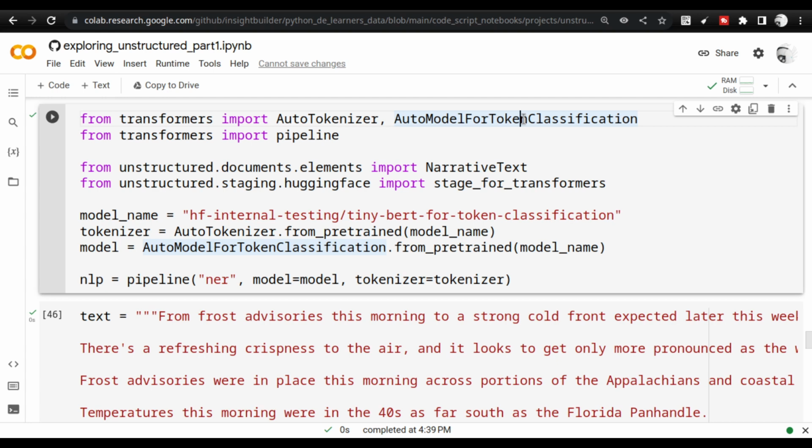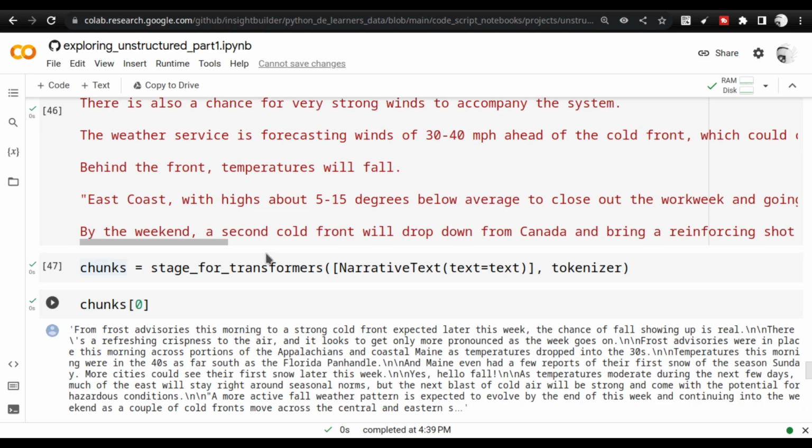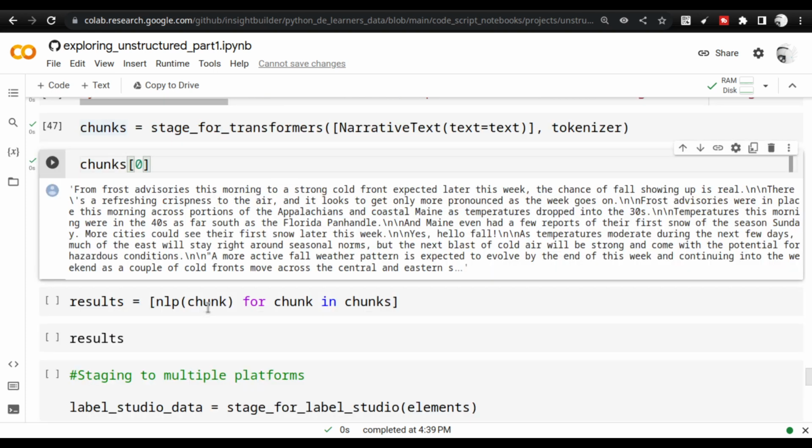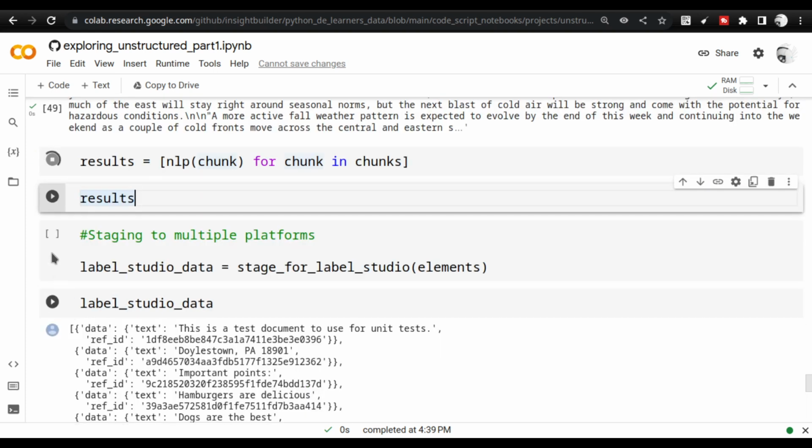Here, they have completely abstracted the concept. So even if you don't know anything about transformers, all you need to know is the task, the model name, and the tokenizer to use. Then you can go ahead and start working on that. That is the level of abstraction that has been taken care of in the Unstructured library. So I'm going to send it through and show you the results in a moment.